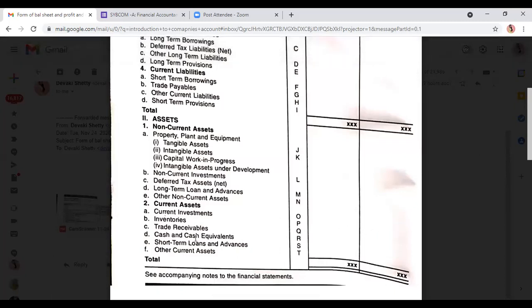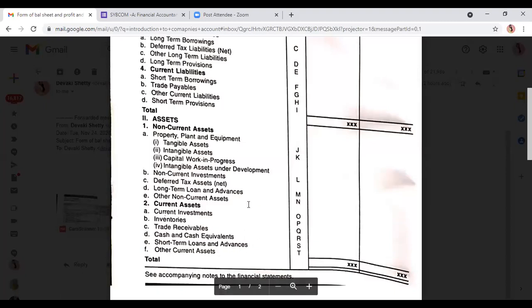Then we have cash and cash equivalent. Cash and cash equivalent में cash in hand, cash in bank, everything we will write. Then we have short term loans and advances. तो यहाँ पे हम लिख सकते हैं prepaid expenses, short term loans given, short term advances given, यहाँ पे आ जाएगा. और यहाँ पे देखो लास्ट में we have other current asset. मतलब मैंने जो बोला ना fictitious assets, we can write in other non current asset, also we can write in other current asset.